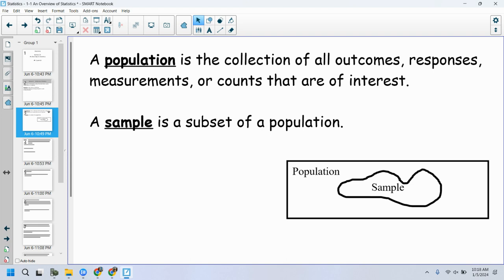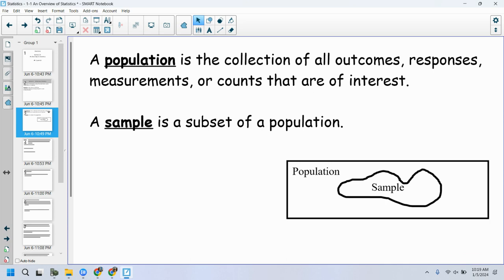If I took a sample and I said, okay, I'm going to run a survey. I'm going to take a sample and collect some data. And I was going to get a sample of seniors of Lake High School, and then I accidentally had a junior. That is not technically a subset, right? Because there is an element within that set that's not in the population. So therefore, it's not a subset. It has to be a subset. Must be a subset. Okay.